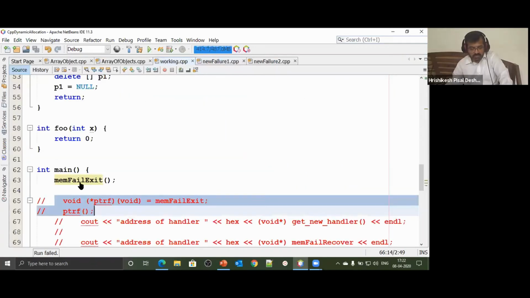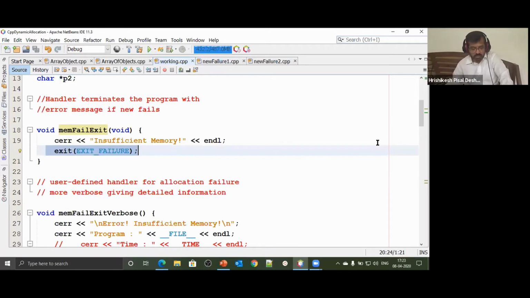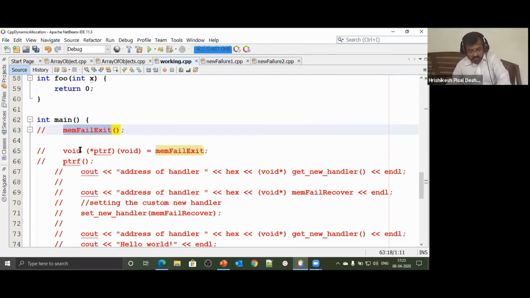How did it say insufficient memory? Because we went over here, it printed insufficient memory and then we said exit failure. That means we have stopped the program. But the point that we are trying to discuss is how to call a function. This is one way to call a function. Traditionally, we have been doing that. Now I have a pointer which is pointing to such a function.